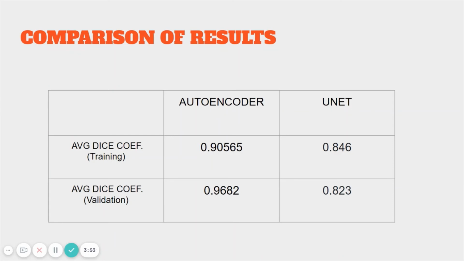We have compared the results obtained here with those of the U-Net architecture. Our model shows a significantly better performance.